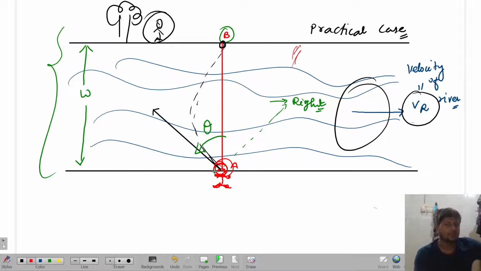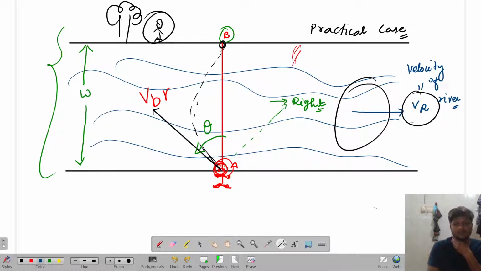So the boat needs to have some other velocity at a particular angle theta, and I denote this as velocity of boat with respect to river. Now, the river is flowing along this way, so I can denote the velocity of river along this side. Yes or no? This is going to be what? Velocity of river. Are you able to get me? This is velocity of river.